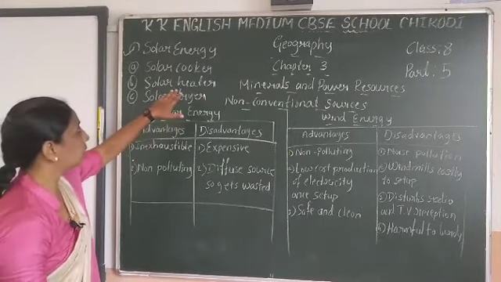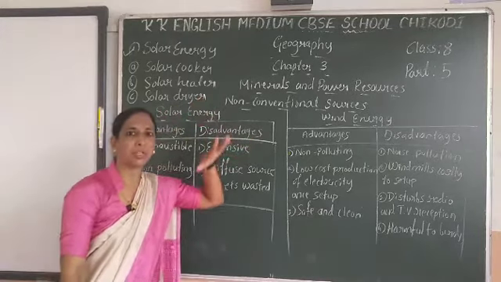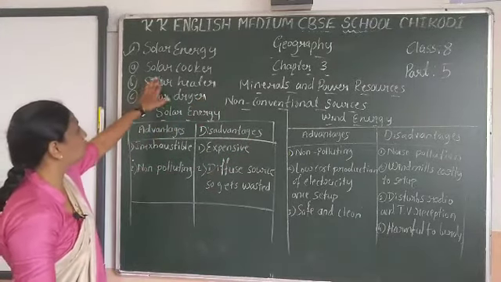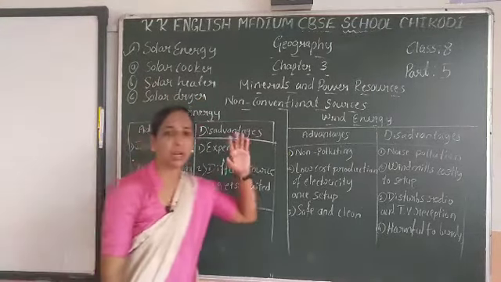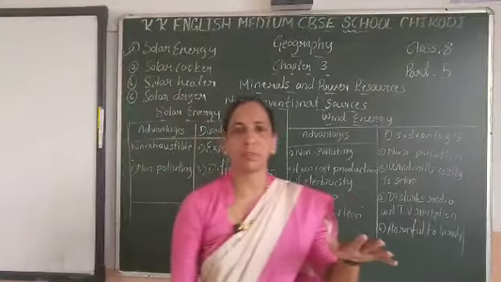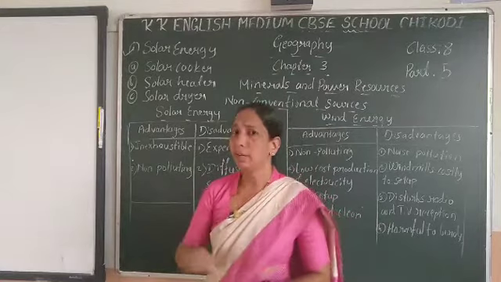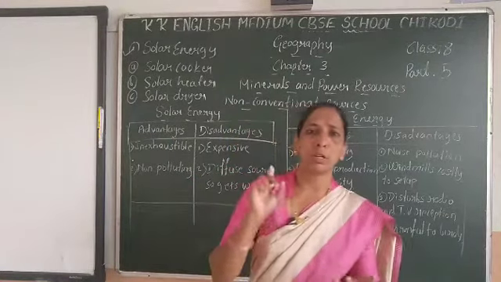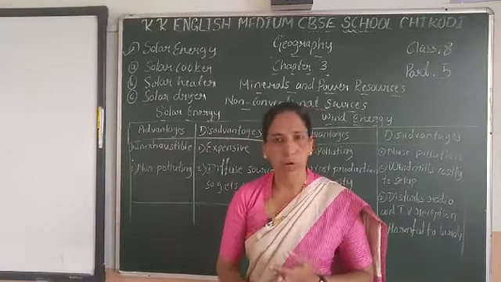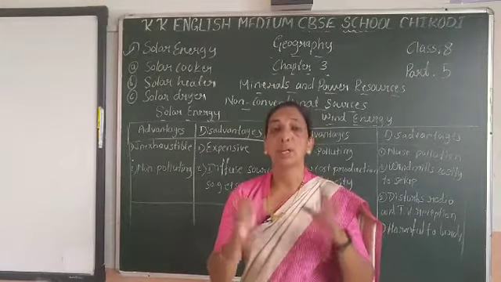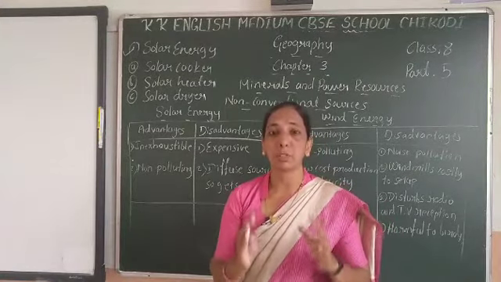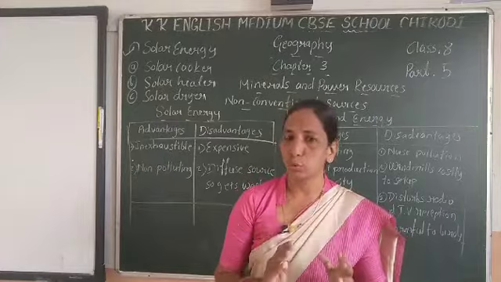These are examples of solar energy. When we get solar energy, we can use it in a solar cooker, solar heater and solar dryer. It is the first non-conventional source.